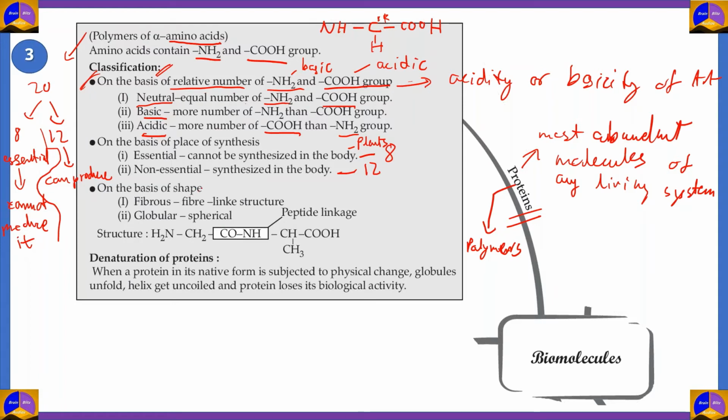Now, on the basis of shape. On the basis of the shape of the protein that we get, there are 2 types of proteins. Number 1 is fibrous, a fiber type structure. So in fibrous structure, the polypeptide chains run parallel to each other.